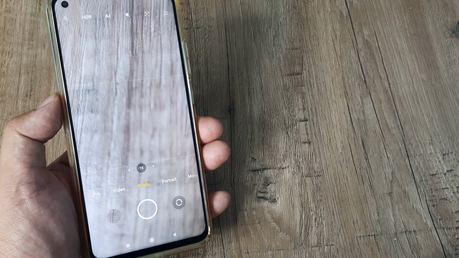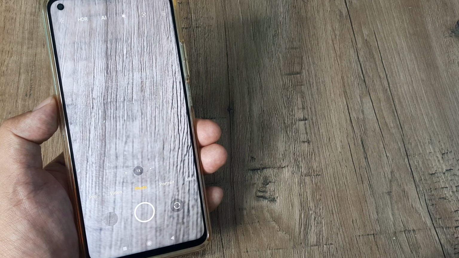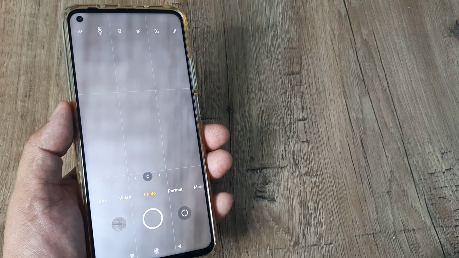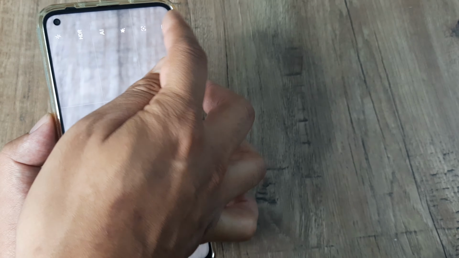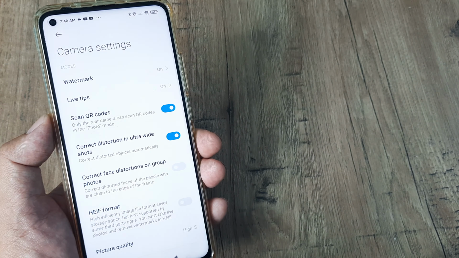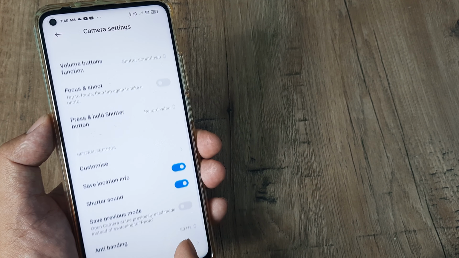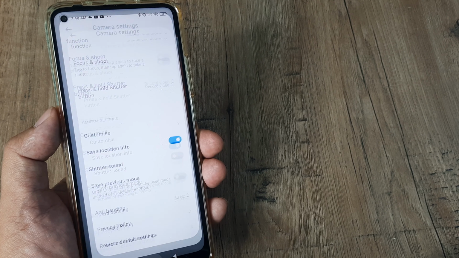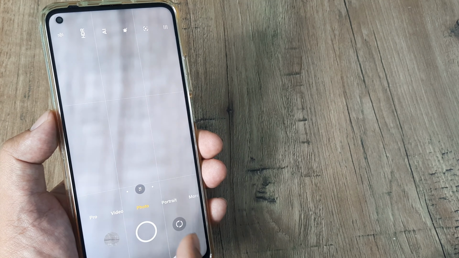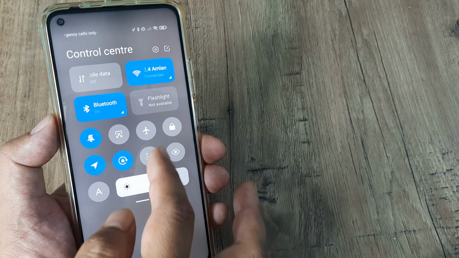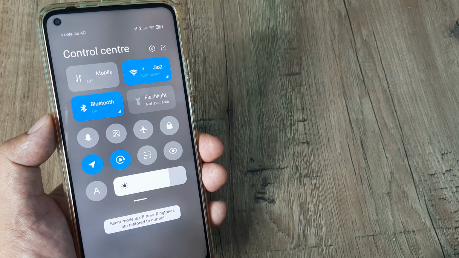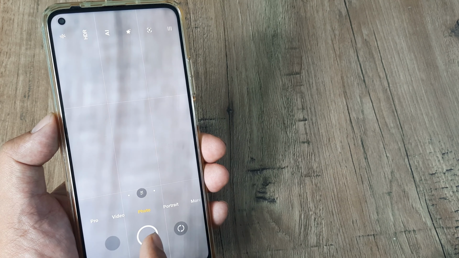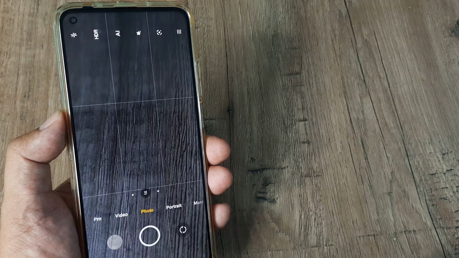So guys, this is one very quick way of doing this. You also have third-party applications which help you do this. In certain phones like MI, sometimes it's also possible using settings. Inside settings, if you scroll down, you will see that there is this option of shutter sound. You can mute this from here itself. Now also what will happen is, if you take pictures, there will be no sound coming. I mean, you can simply bring back this thing and still, because you are using the shutter sound feature, there won't be any sound.